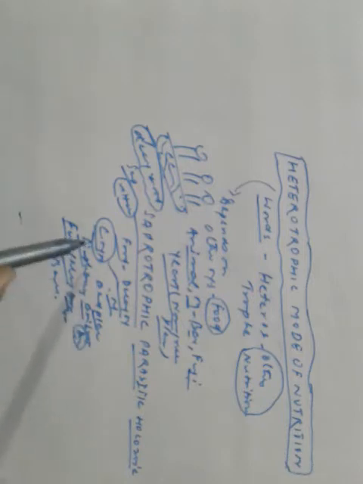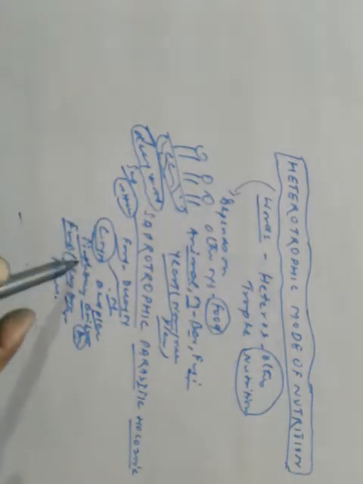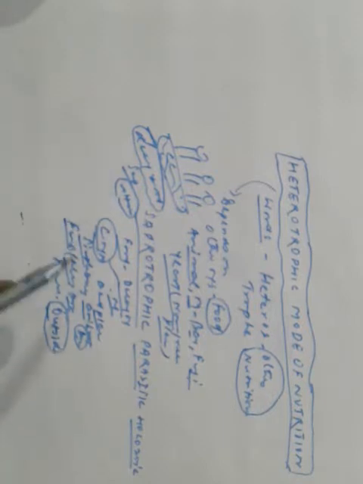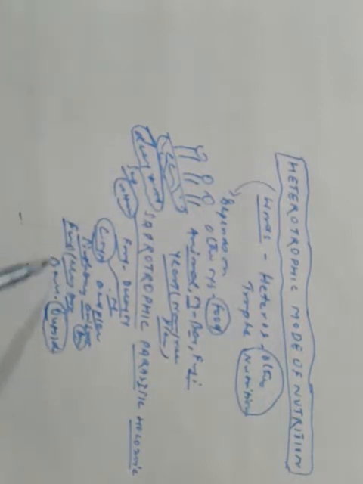The complex organic molecules are broken down into simpler ones, and that happens outside the body. In holozoic, it happens inside the body. In saprotrophic, it happens outside the body. Examples are mushroom, most of the fungi, bread molds, yeast, and many bacteria.